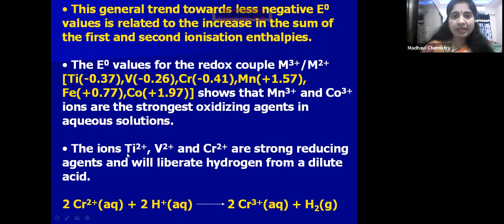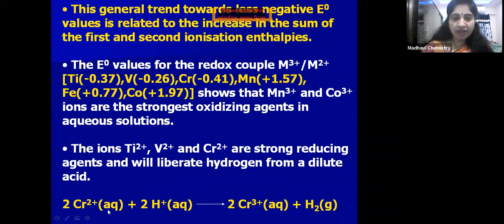Similarly, Ti2+, vanadium 2+ and chromium 2+ are strong reducing agents. So see here, titanium, vanadium, chromium, these are having negative values, so that's why they are strong reducing agents. So what they will do, they oxidize themselves and reduce another species.